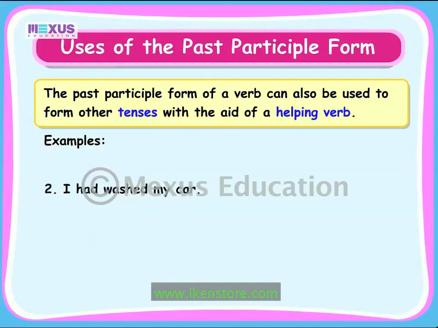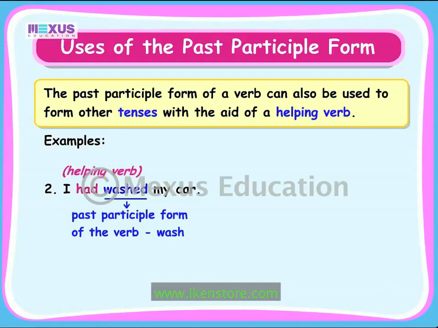In the second sentence, the verb had washed is in the past perfect tense. It denotes an action which had been completed in the past. Therefore, the sentence is in the past perfect tense.